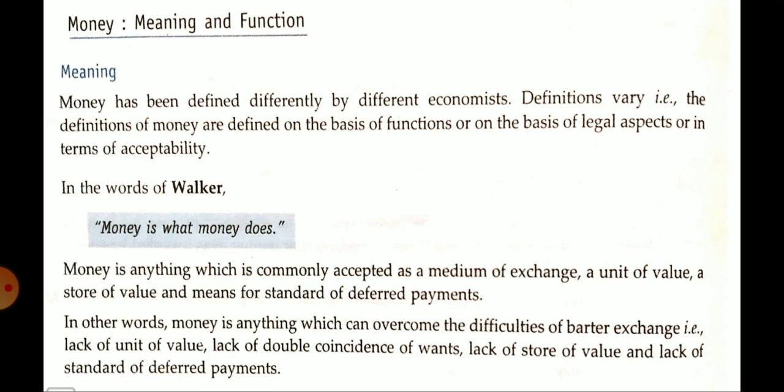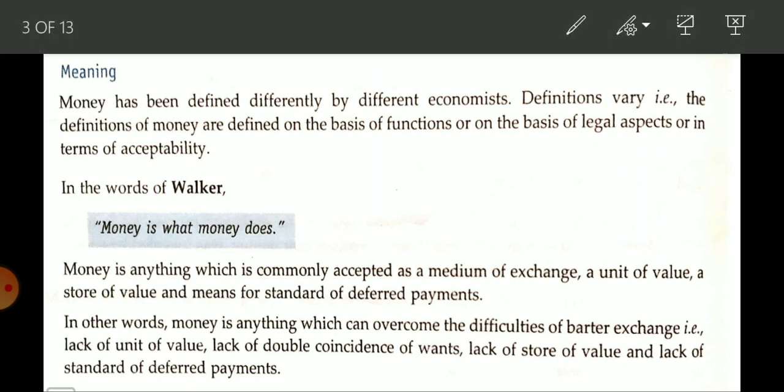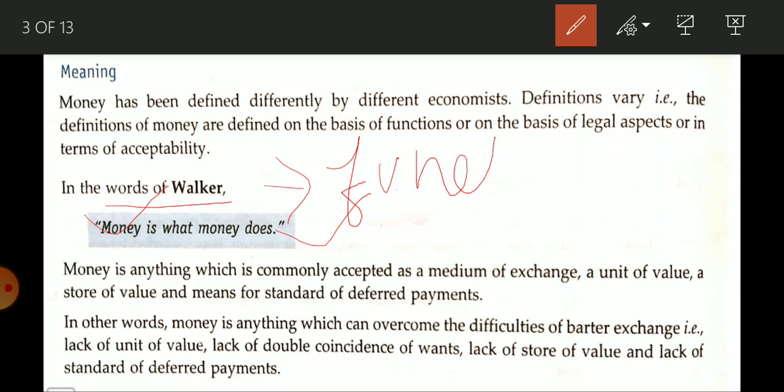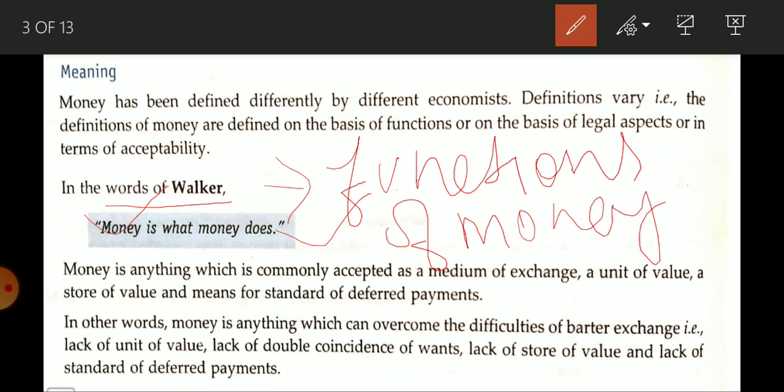It is a very easy line that you can write in your answer if a question is asked about money, and it is very simple. What is money? According to Walker, money is what money does. It means the meaning of money is related to the functions of money.